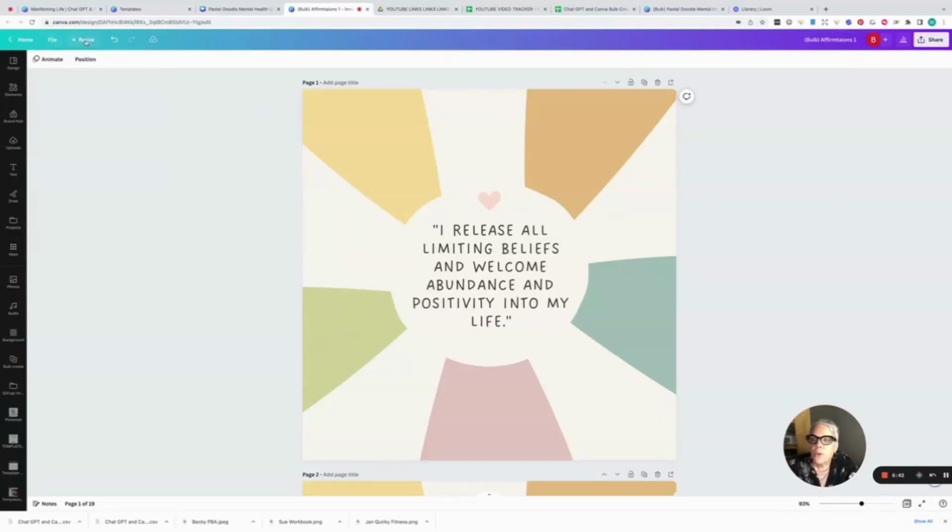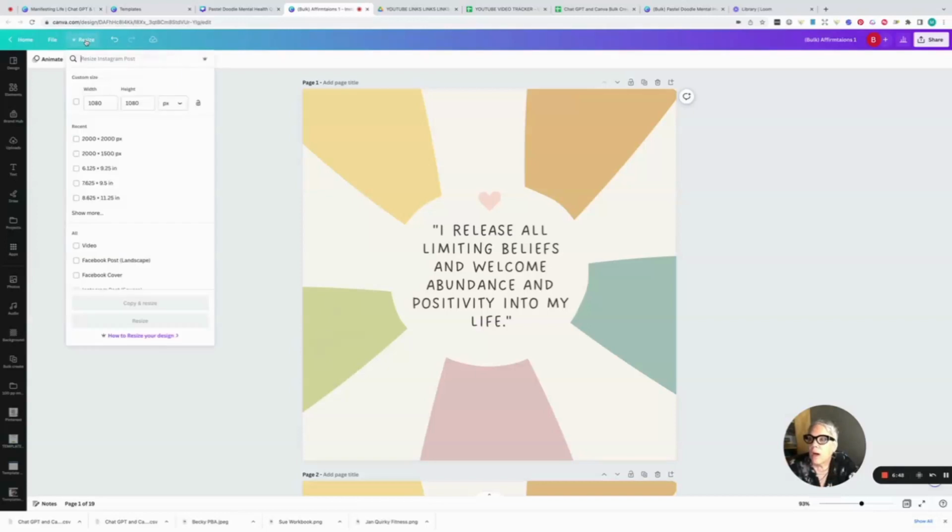So if you have the resize feature, right, you could shrink them down. We're in pixels. I'm going to go to inches. And I think you could do 3x3 cards and then fit 3 down, 2 across, 6 on a page.